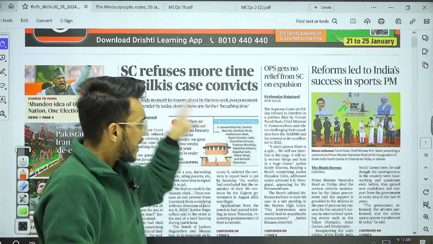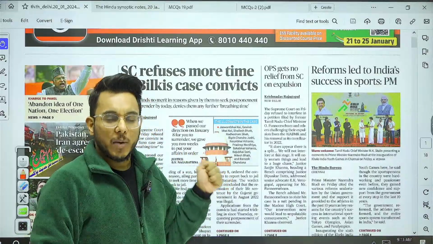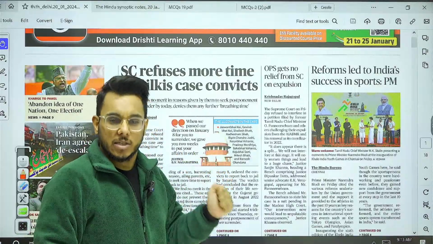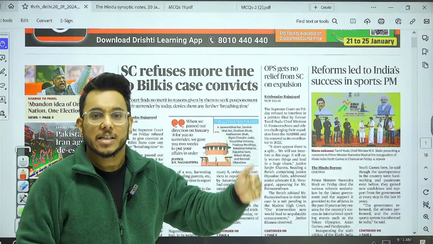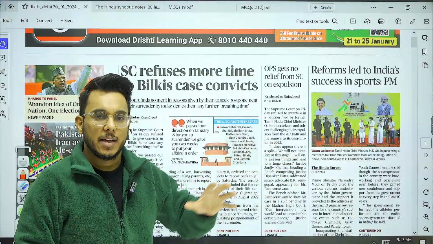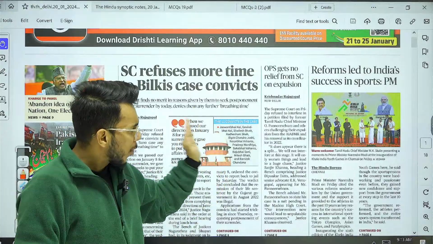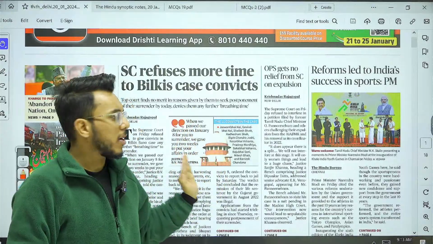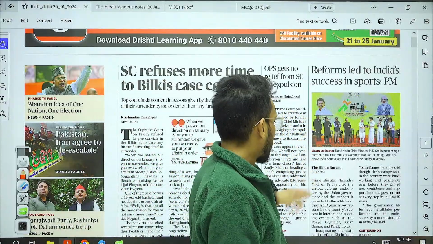If you remember, a couple of days back, the Supreme Court gave its decision that the 11 people who were recently released in the Bilkis Bano case have to return. Now, these people have asked for some time and that has been refused. However, no need to go into detail in this direction. Then, further reforms led to India's success in sports, Prime Minister.